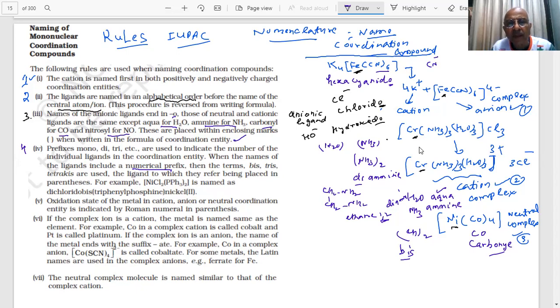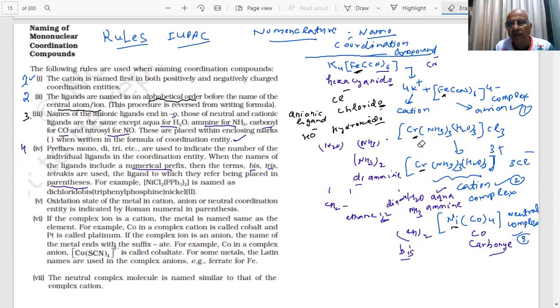Important point. You have to note every point, student. And they are used to refer to what is placed in parentheses. For example, NiCl2(PPh3)2. I will clear this space.